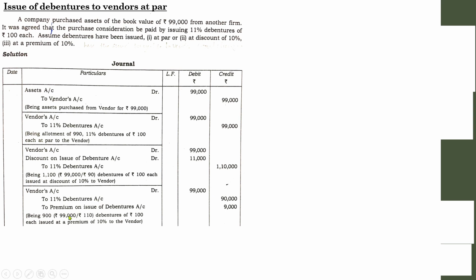So 99,000 divided by 110 into 100, you will get 90,000. Remember the equation is value of the asset divided by price of one debenture into 100.